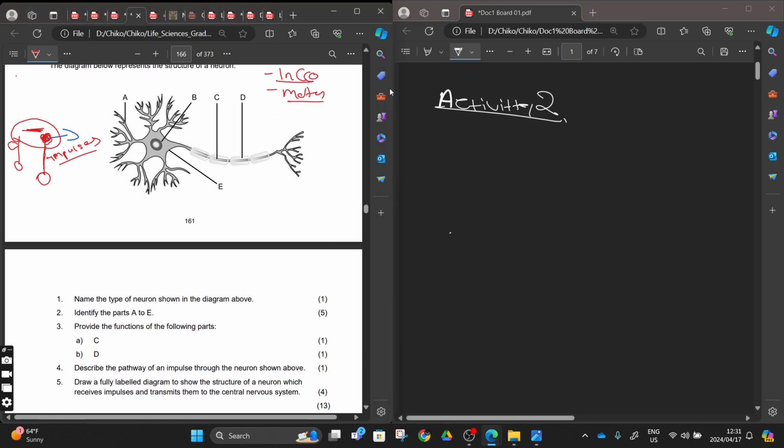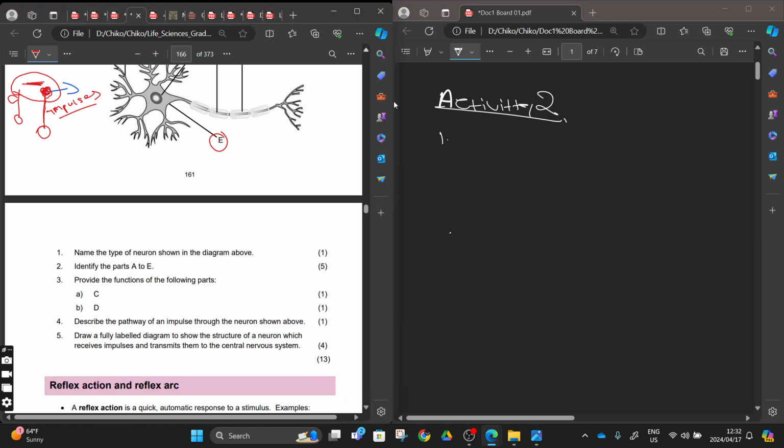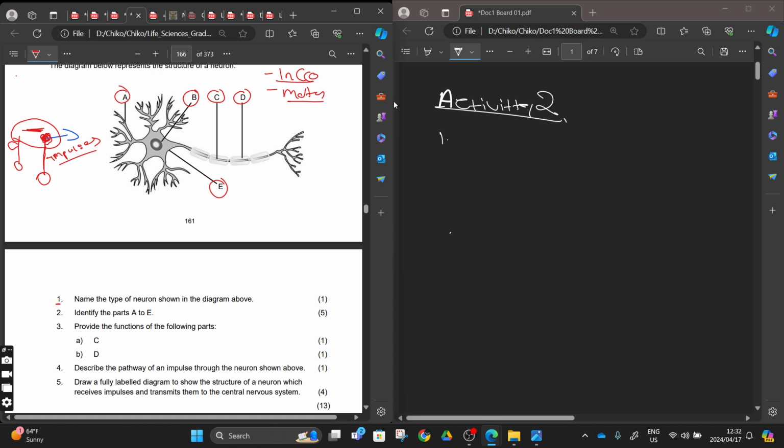You can come here and decode the question. You can see which type of neuron this is, and the labels: number A, dendrites; number B, a nucleus; number E, the cell membrane. Number C will be the axon, and number D will be the myelin sheath. So go on to question number 1: name the type of neuron shown in the diagram above. This will be a motor neuron, right?